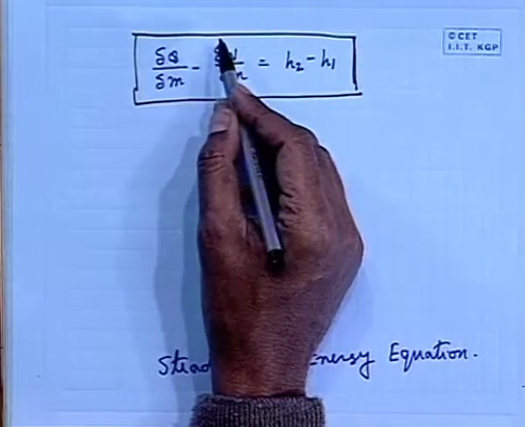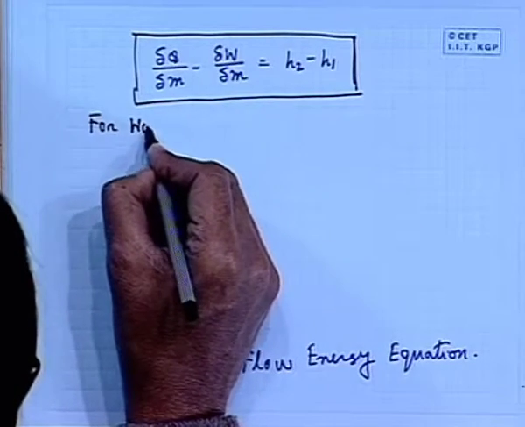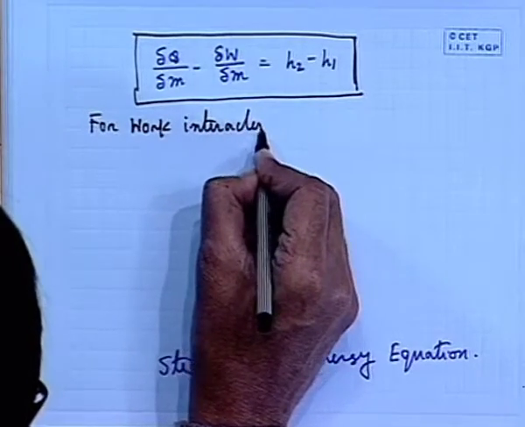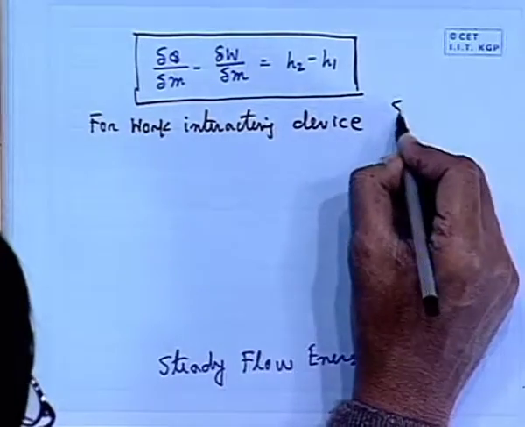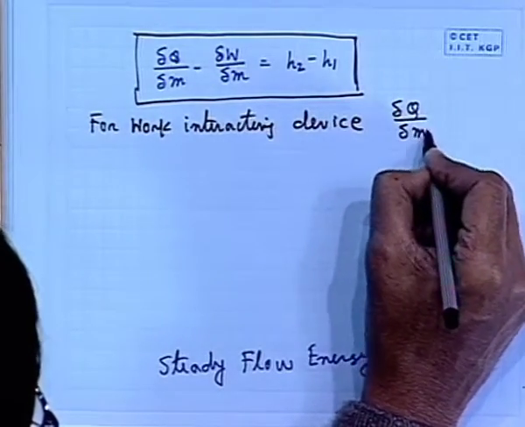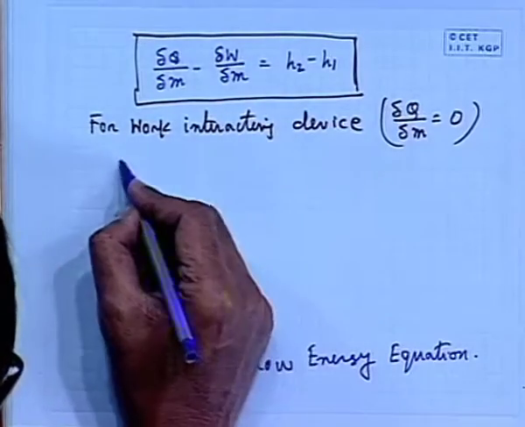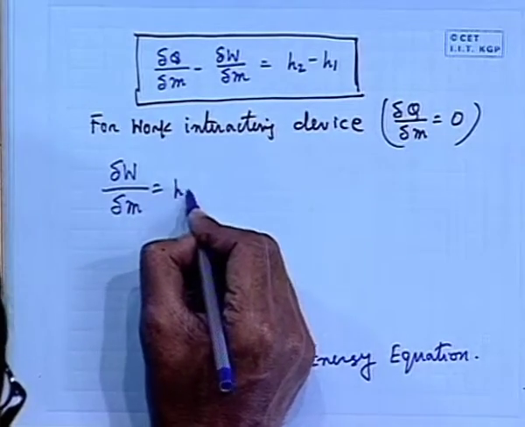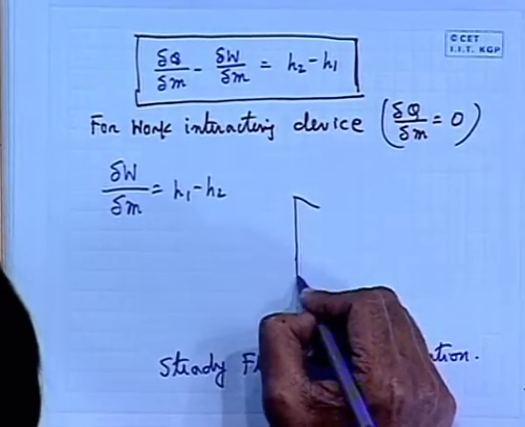So, for a work interacting device, that means one for which del q by del m is 0, I can write this equation as del w by del m is h1 minus h2.